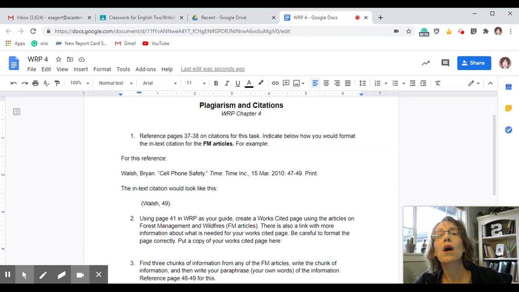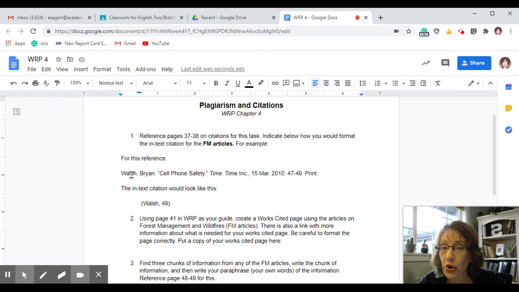This is to show that this paragraph, or this one sentence, or these three sentences were from this source by Brian Walsh. So it looks like this, where you put it in parentheses, the name, comma, and page number. If there is no page number, which is the case for the forest management articles because they are articles from the internet, it would just be the first word of your citation.